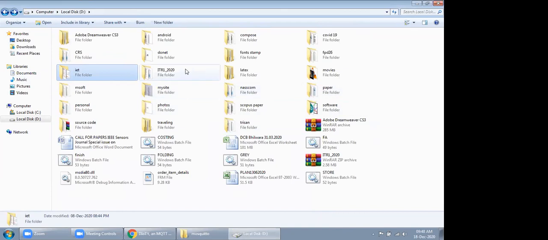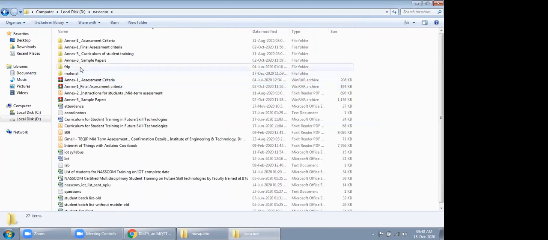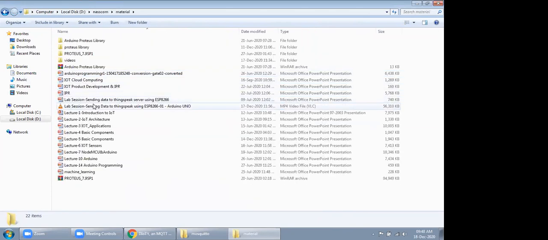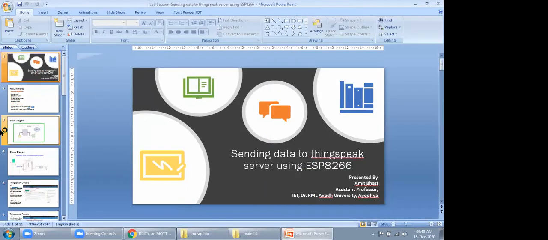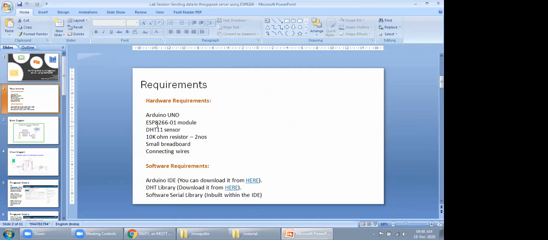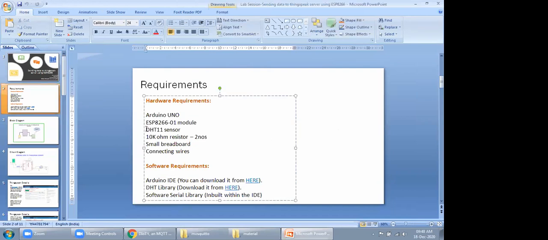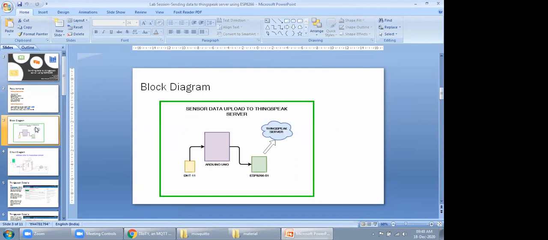Now we will have a lab session, and we will connect our Arduino board with the cloud, and we will send the reading of our environmental data like current temperature and humidity using this DHT11 sensor to the cloud side using some sort of serial library. So I will show a demonstration of that.